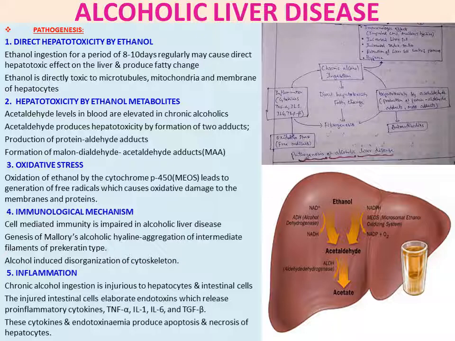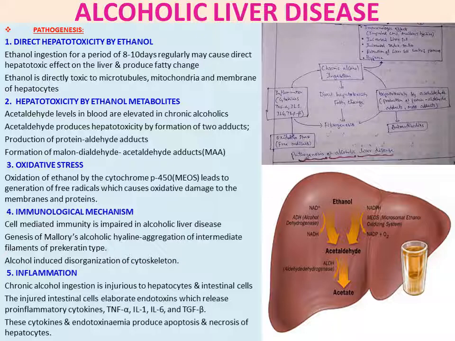And you can see here the pathogenesis of alcoholic liver disease. You can see immunologic effect, then increased liver fat, increased redox ratio, retention of liver cell water and proteins, hypoxia. So chronic alcohol ingestion will cause these factors.